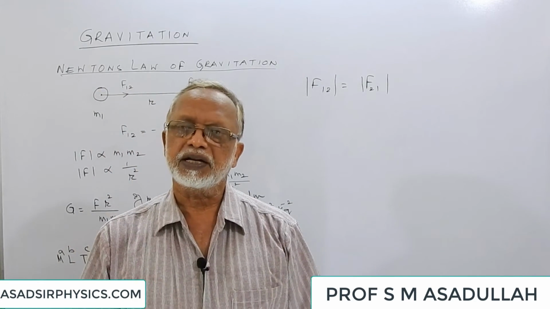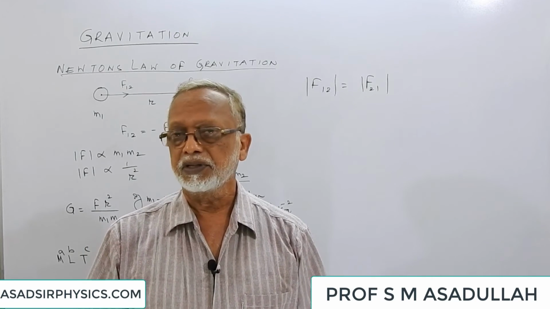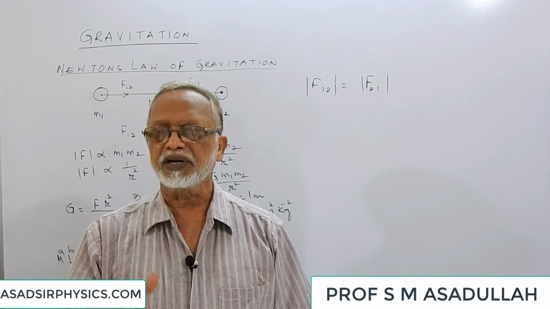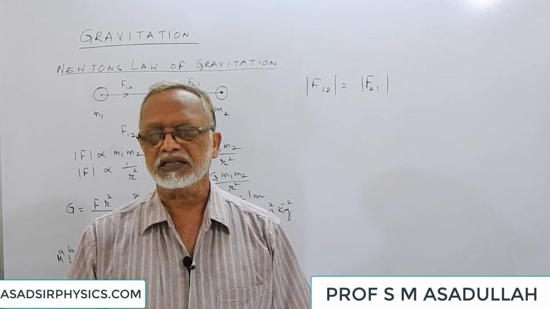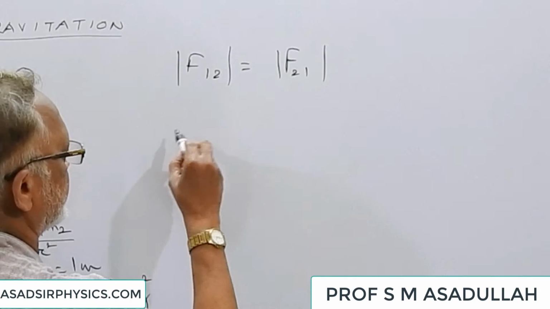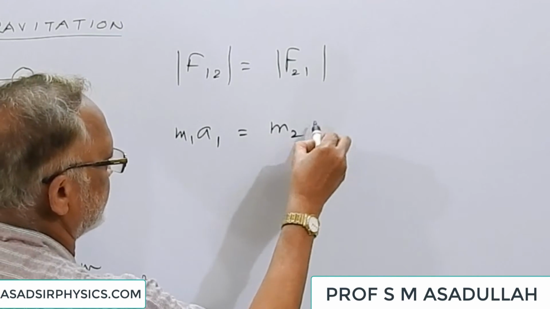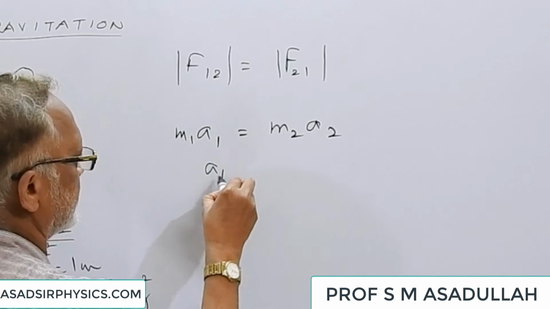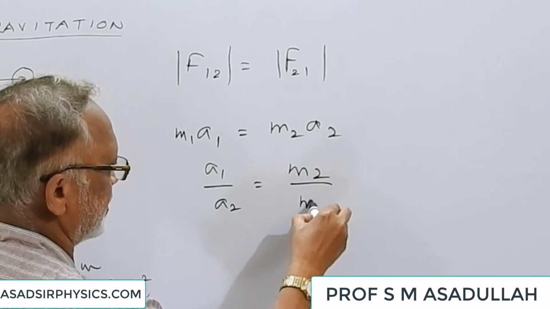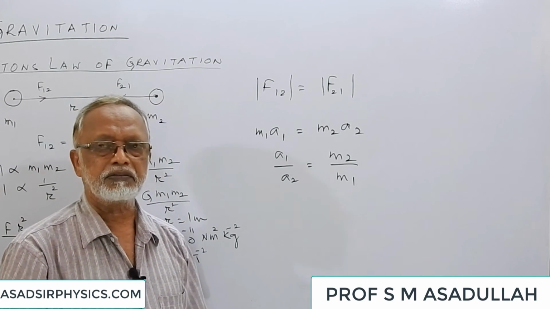Now, since they are experiencing equal forces, we may get a doubt, perhaps they may be having equal accelerations also. No, that is not the case, because force is equal to ma, so a is equal to F by m. If masses are different, accelerations will be different. So here m1a1 is equal to m2a2, or a1 by a2 is equal to m2 by m1. The ratio of their accelerations is in the inverse ratio of their masses.